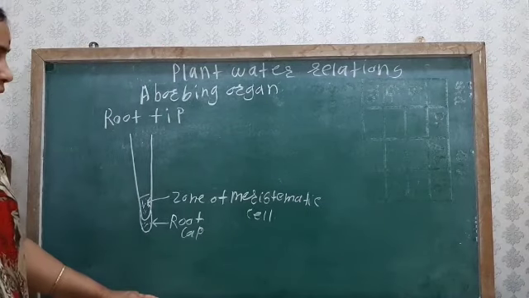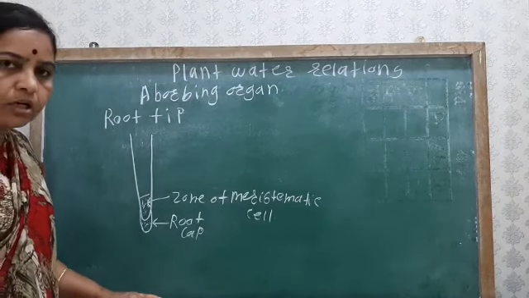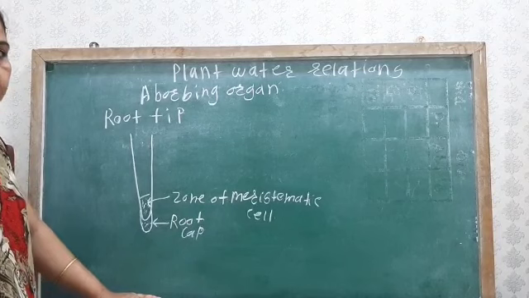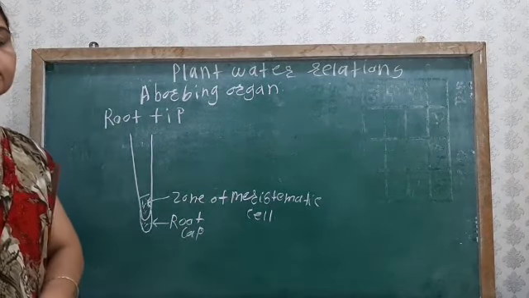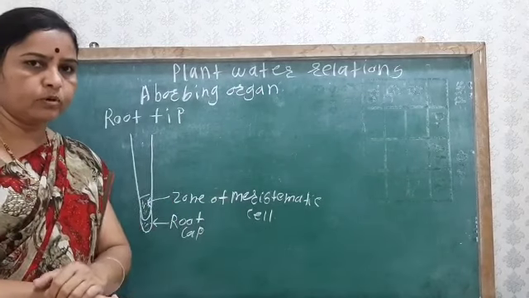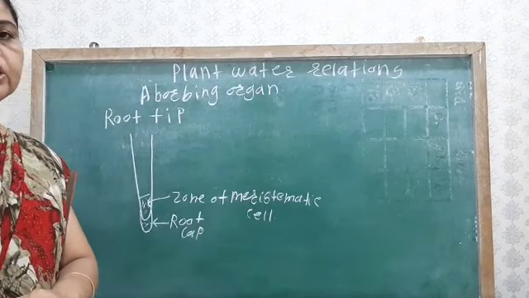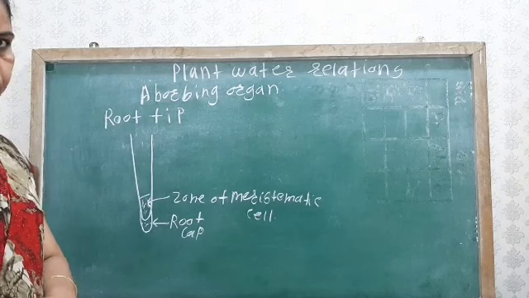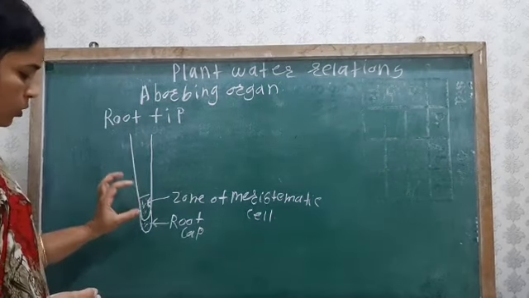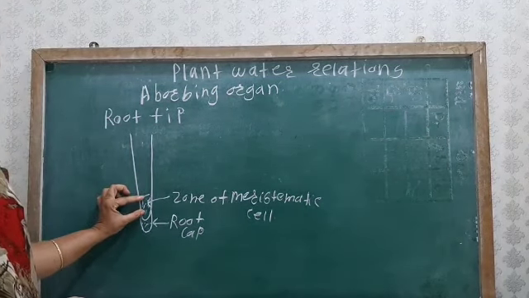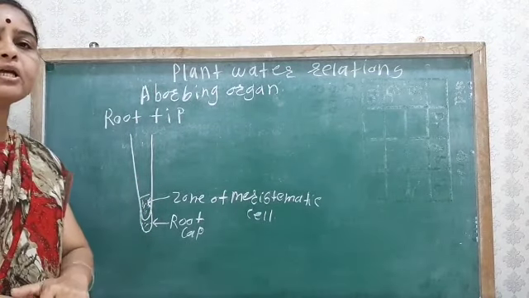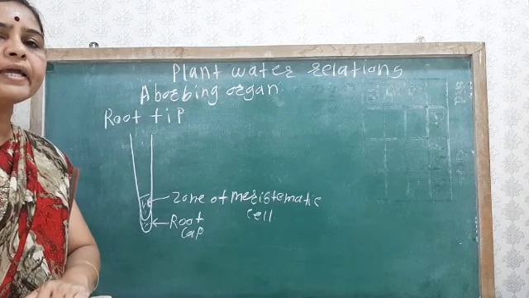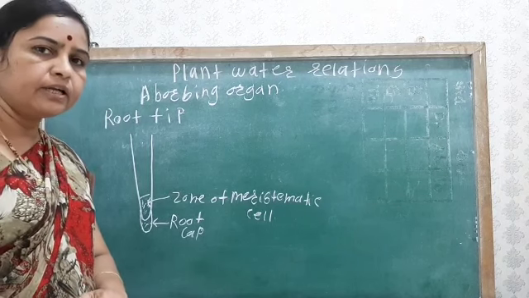It is also known as the meristematic zone or the region of cell division. At this region, cell division takes place, and these cells are immature with a high capacity of cell division.